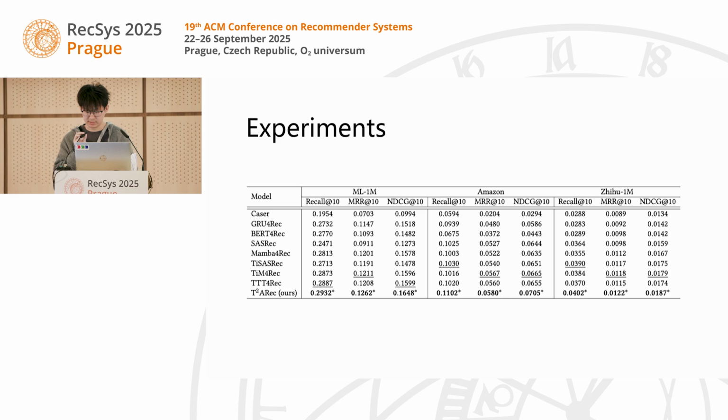Now let's look at the results. We tested T2Rec on 3 datasets, MovieLens, Amazon, and Zhihu, against 8 baselines, including static models like SASRec and time-aware models like TiSASRec and TiMiRec, and other test time training-based models like test time training for recommendation. The key takeaways from the table: our model T2Rec outperforms all baselines across all metrics like recall, MRR, and NDCG. And on datasets with larger interest shifts like Amazon and Zhihu, the improvements are even bigger.